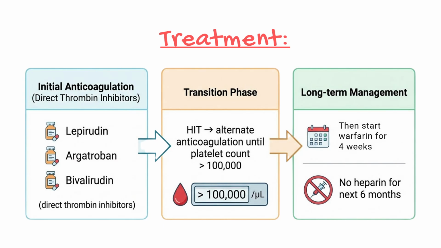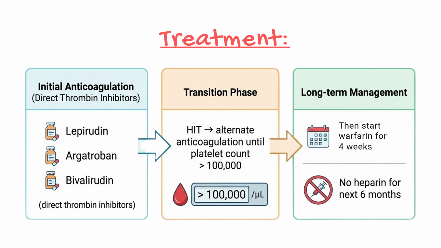Now, then you would initiate a transition phase. But here again, let's go with what the new evidence is, DOACs. Now, this data is from 12 publications across 36 patients. So not robust data, but it's starting. The DOACs in the acute phase of HIT may be a safe and effective treatment option for patients. Now, initiating a DOAC does not require platelet recovery. So we'll transition when the patient is clinically stable. When the patient is stable, you initiate the DOAC and there's no overlap. You start the DOAC within 2 hours of stopping one of your direct thrombin inhibitors. Pretty nice, because it can take some time to get these patients out of the hospital.